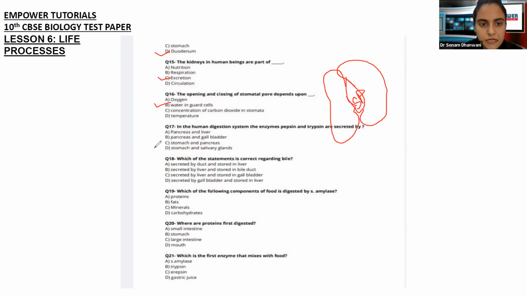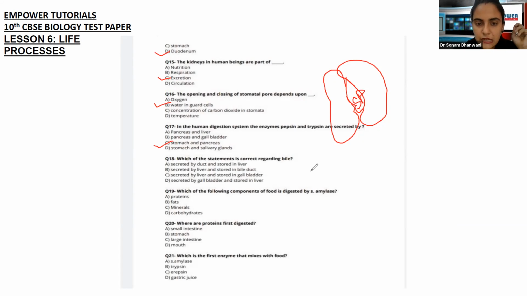Pepsin is secreted by the stomach and trypsin is secreted by the pancreas. Both of them are important enzymes. We have seen trypsin is dealing basically with proteins. We saw that trypsin is digesting the proteins. So remember, pepsin is secreted by the stomach and trypsin is secreted by the pancreas. Okay. Yes, going ahead.